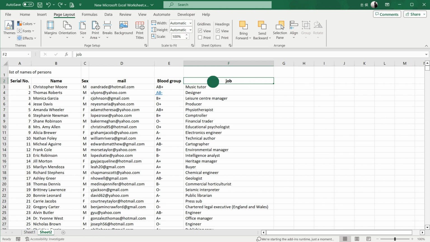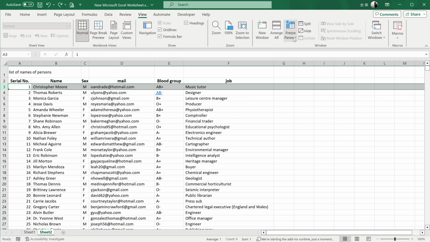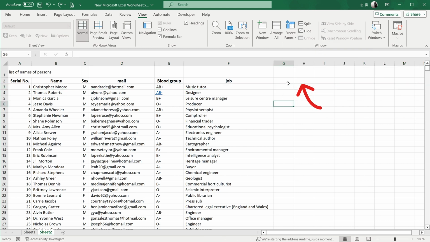If I want to freeze the second row with titles, I would select the entire third row, the one right below the freeze area. Then go to the View tab and click Freeze Panes. Then click the first Freeze Panes option.